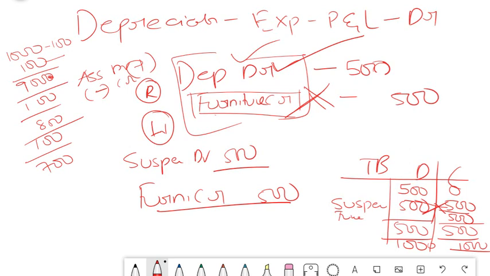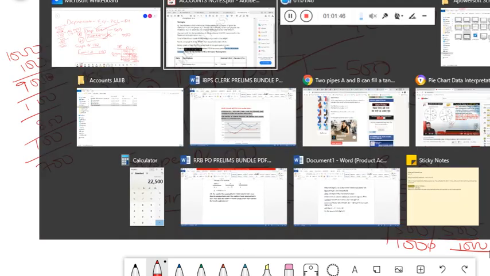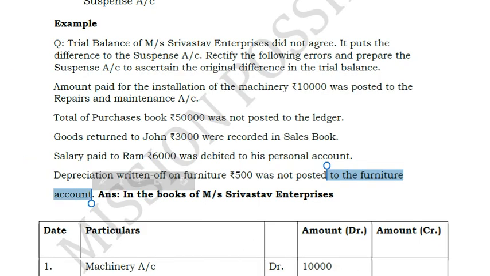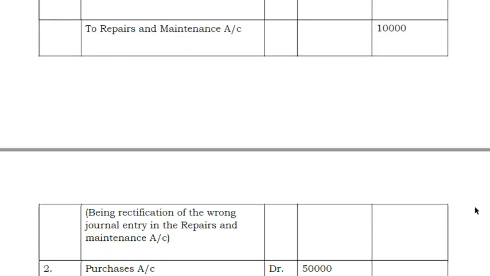That's why if you see credit balance is 0, because debit 500 is coming, whereas this entry, because it has not been posted, is coming as 0 here. So in order to immediately sort this out, you take help of a suspense account on the credit side 500 and match it. Later when you identify the difference, you have to reverse this suspense. So you will debit the suspense and then actually pass the entry for depreciation to furniture, which will go as credit. So then your TB will tally. Hope I have been clear in explaining this concept. So this is all about your rectification of entries related to one-sided error and two-sided error.